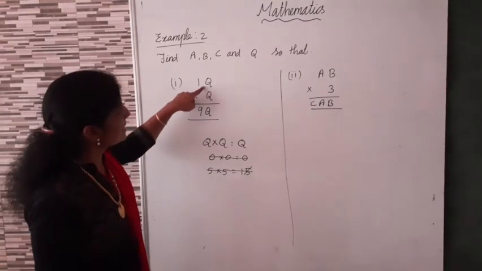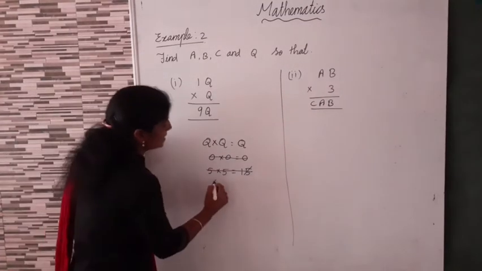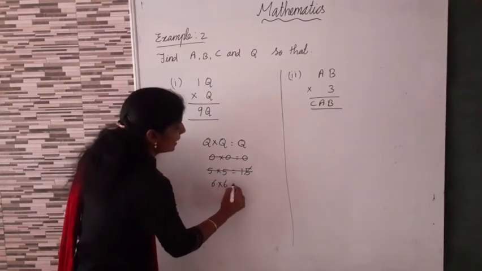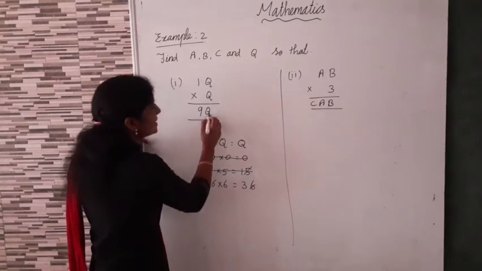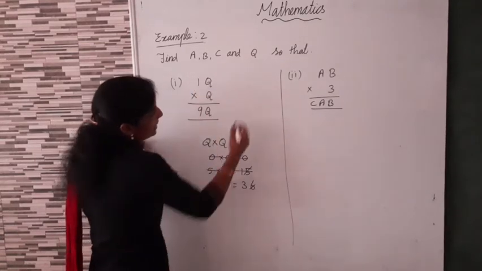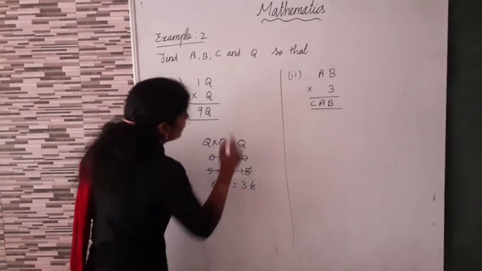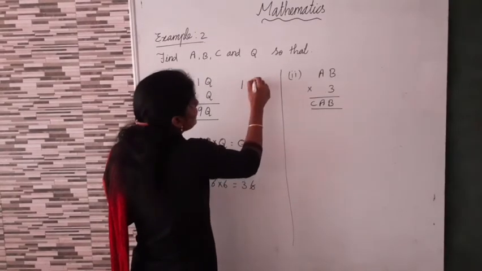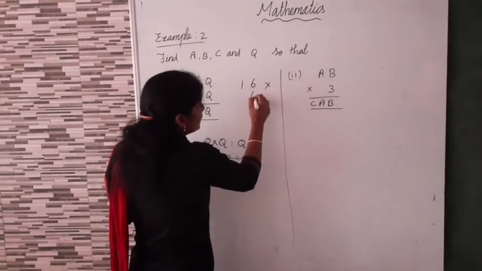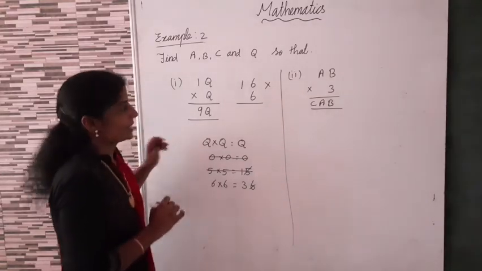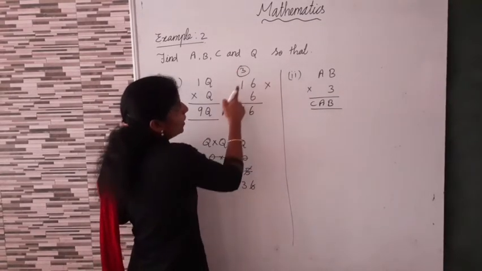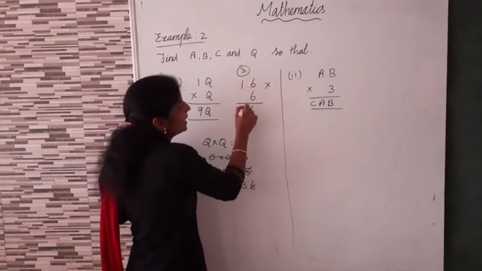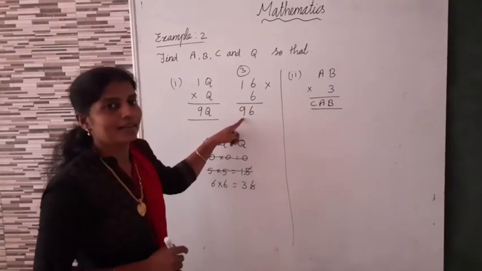Okay. Now we can check 6. 6 into 6 equals 36. One's digit is 6, then 3 balance. Here Q is equal to 6 means 1, 6 into 6. What's the value of Q? 6. 6 sixes are 36, 3 balance. 1 into 6, 6. 6 plus 3, 9.